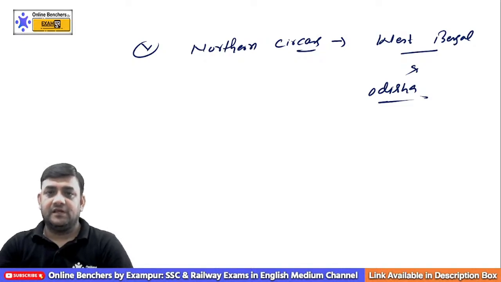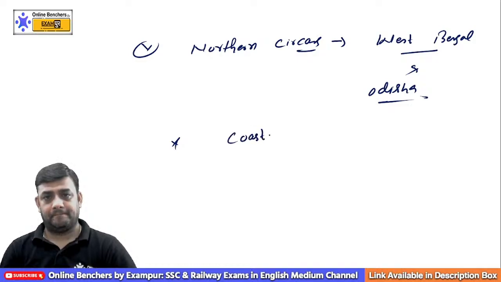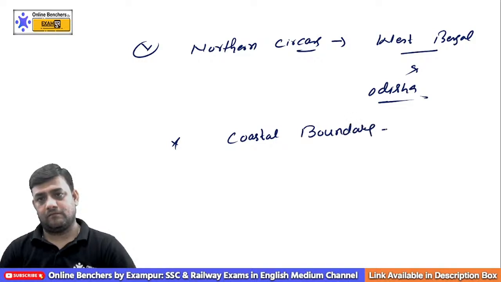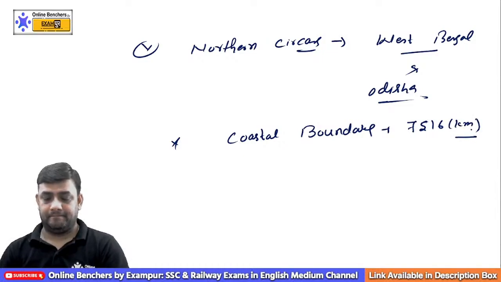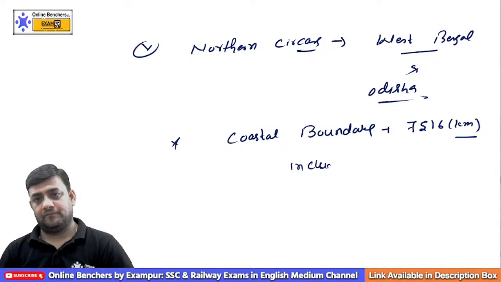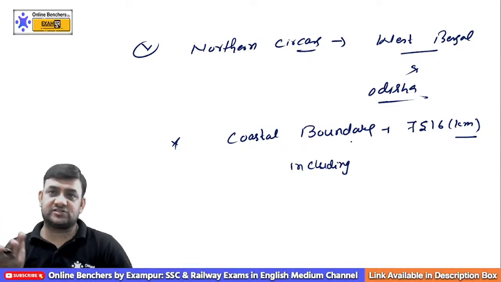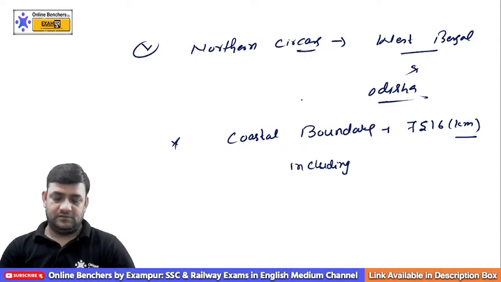If you talk about the coastal boundary, how much is this? 7516 kilometer. Including Maharashtra, Gujarat to Goa. So Maharashtra will be included, Deepika. You didn't get this point.